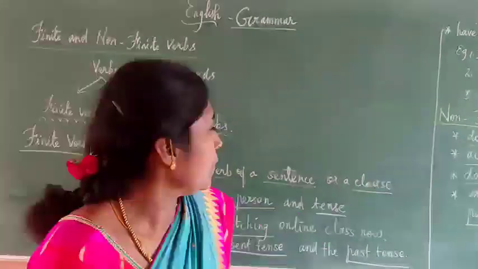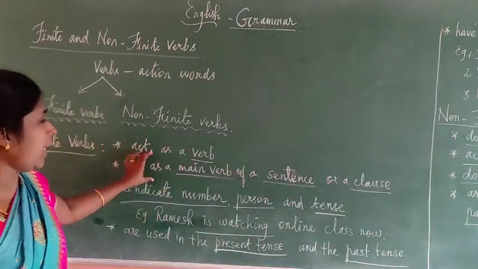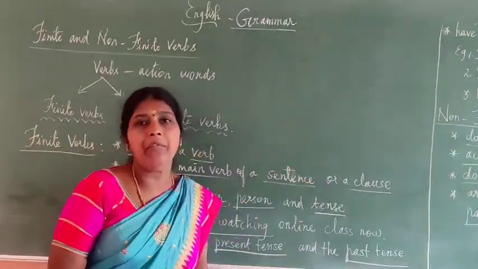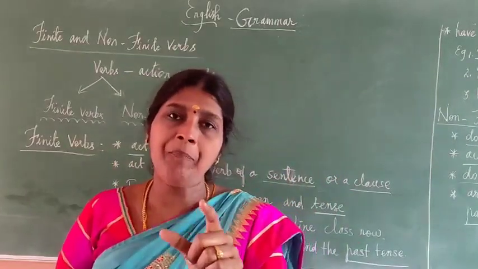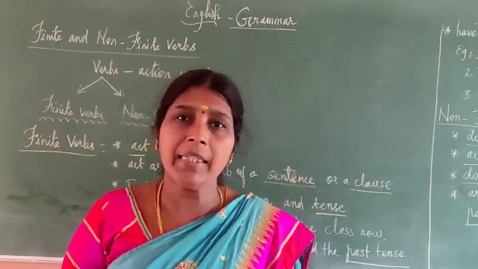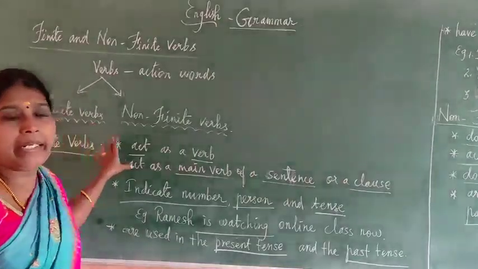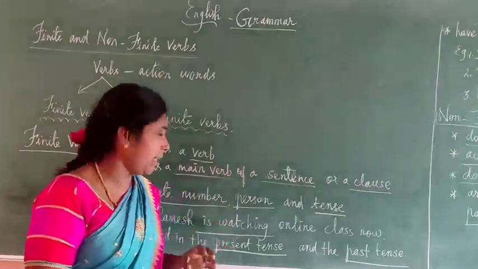Already you know. So finite verbs act as the main verb of a sentence or a clause. Main verb you know. I am teaching: teaching is the main verb. Am is the auxiliary verb, the helping verb. So here, with the help of finite verbs we can identify the main verb of a sentence.